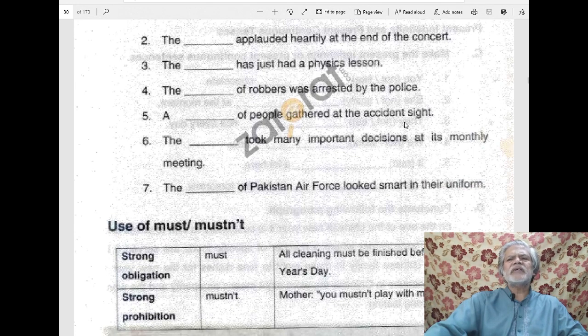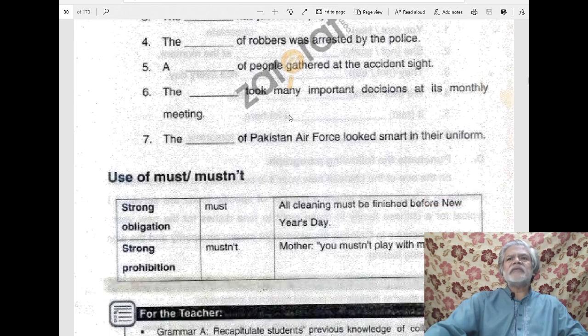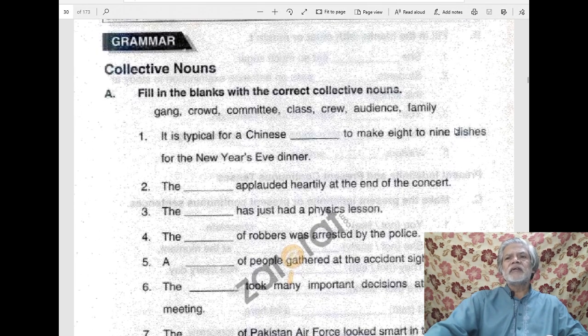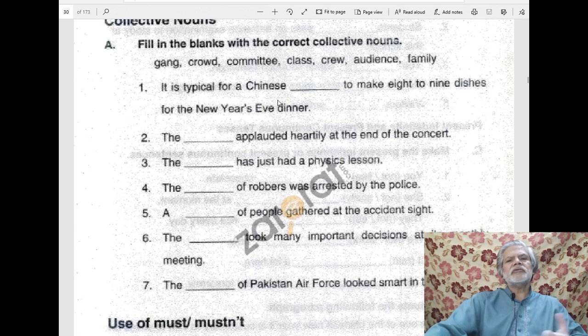There must have been scene, S-C-E-N-E, scene. Site is usually not used in this sense, they have used here. Then the dash took many important decisions at its monthly meeting. So we are talking about some monthly meeting where some decisions were made, and a committee, collective noun, committee is correct here. A committee is a collection of people who gather to discuss different things.